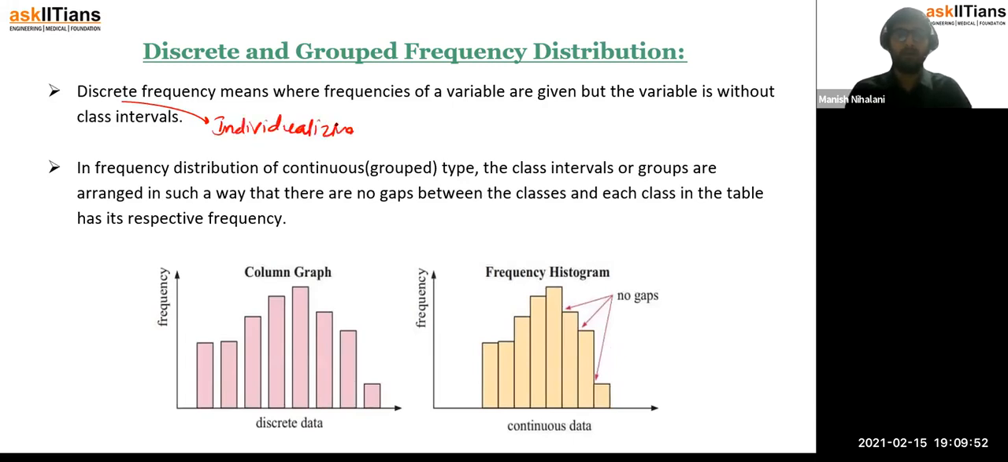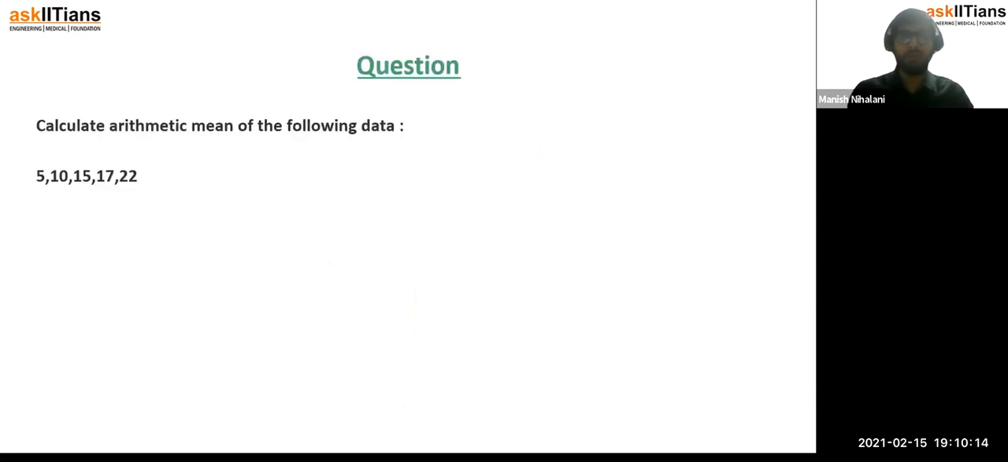Whereas in a grouped format you are making a cluster of a bunch of people or a bunch of entries together, right? So there are two different types of frequency distributions, that is discrete and grouped. Okay, so now the question comes, how do you calculate the mean of this?